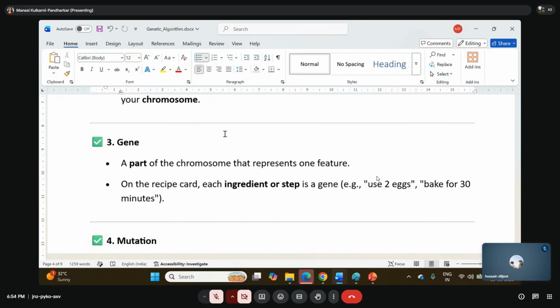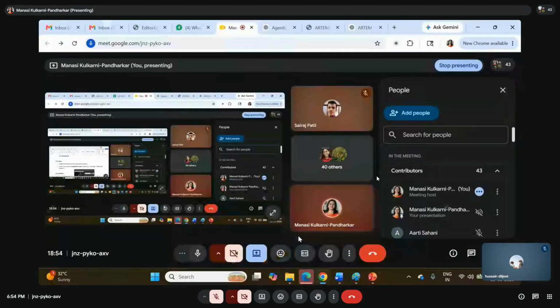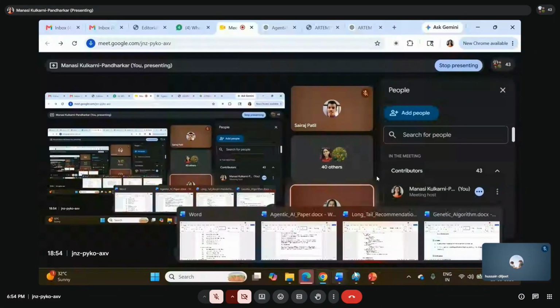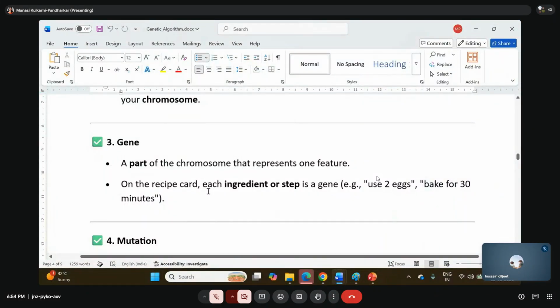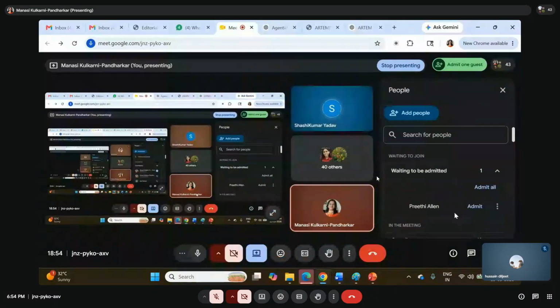Can I say these are ingredients? Every step or ingredient within that particular chromosome is called a gene, or we call it a feature. Correct, everyone? Are you getting the terminology?